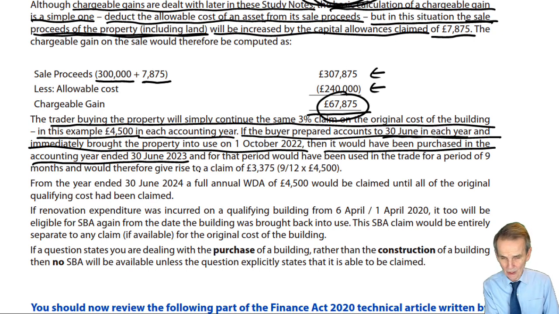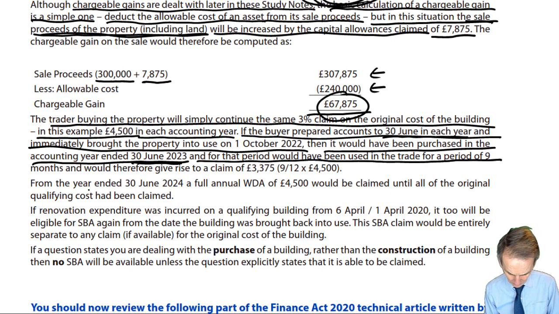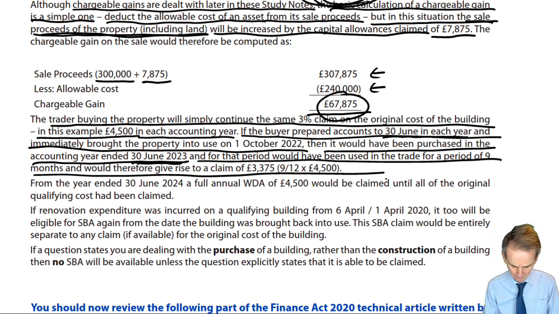So again, we look at the transaction date, 30th of September. Did we bring it into use? Yes, we did. So just take it from the 1st of October. 30th September, 1st of October, does not matter. What we have here is 9 months of the buyer's accounting year ended 30th of June 23. 9 months of that period are from the date when the property was purchased through to the end of the period. And for the period would have been used in the trade for a period of 9 months and would therefore give rise to a claim of 9 months worth, again of that original annual SBA of 4,500, and 9 months of that, all being well, is